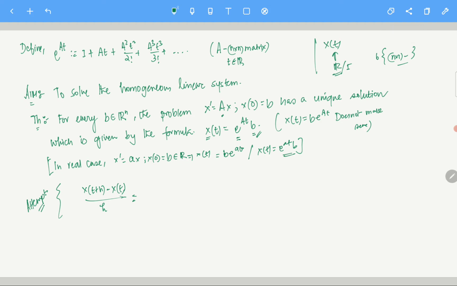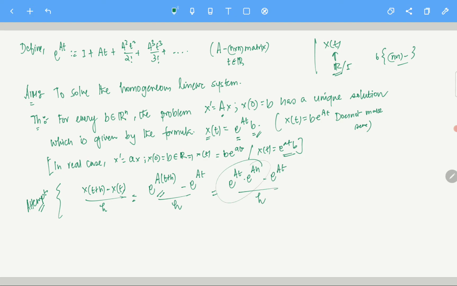Okay, let's just check that part. That is given by e power A(t plus h) minus e power At by h, right? Now you have to write it like, let's say, A times e power Ah minus e power At by h.